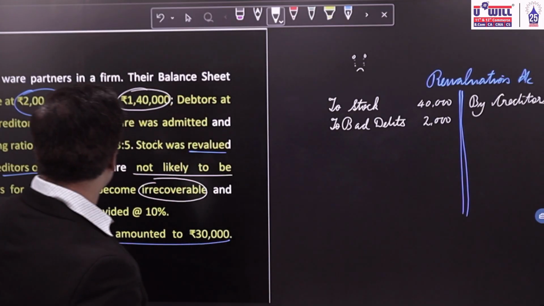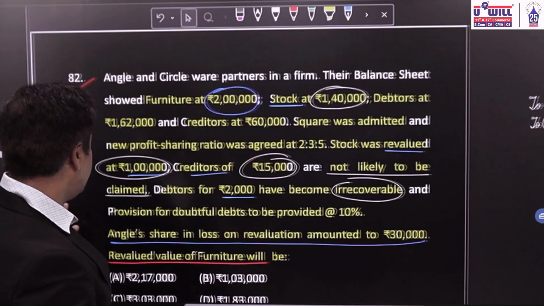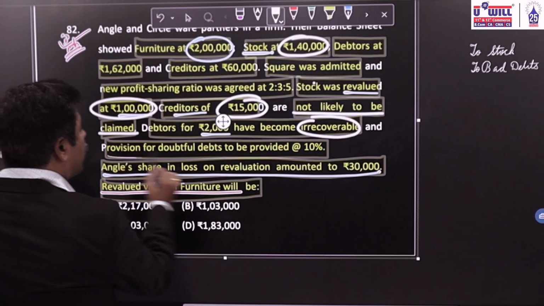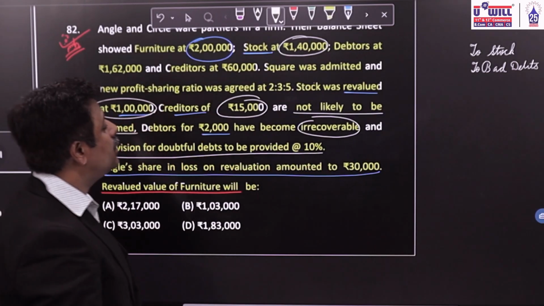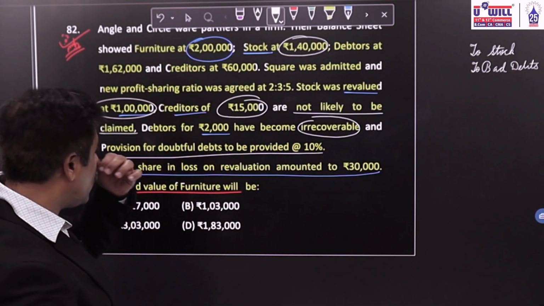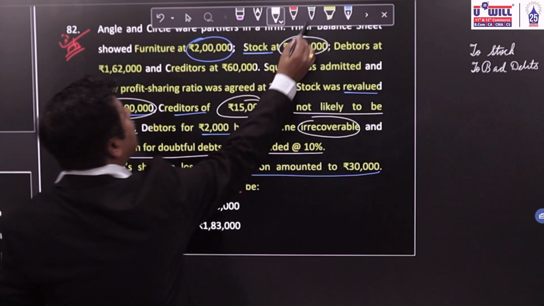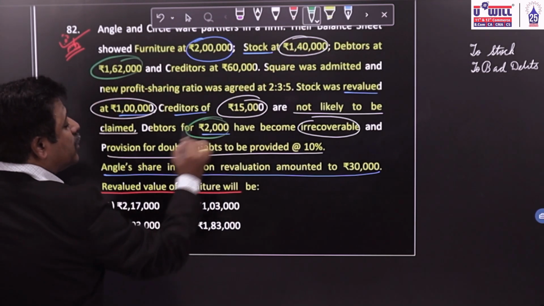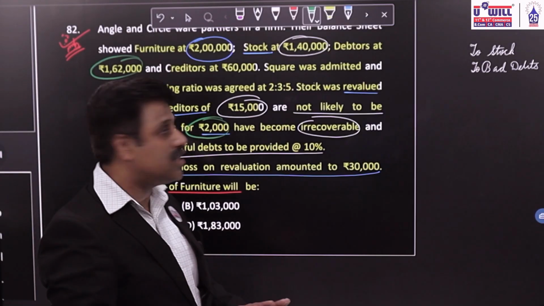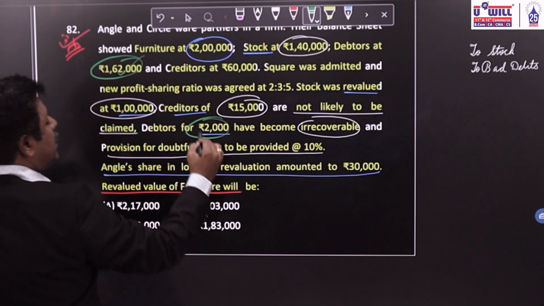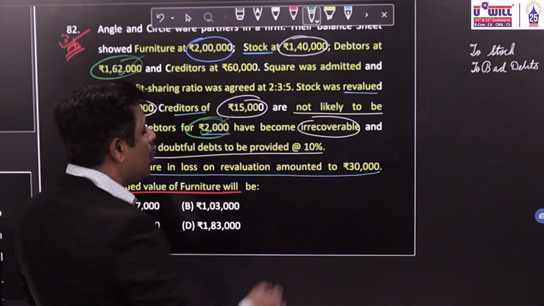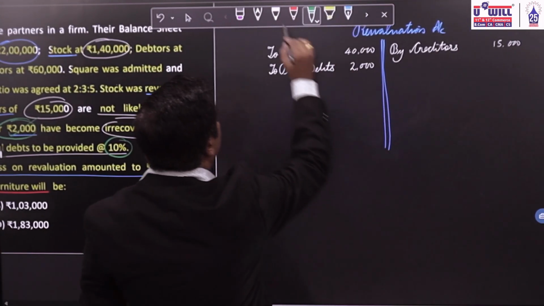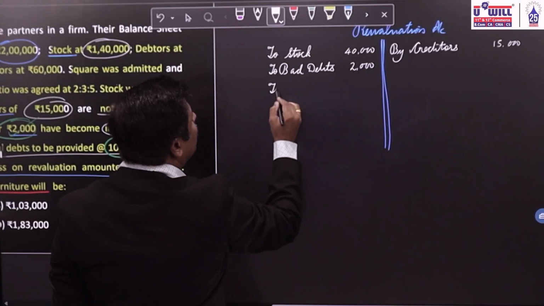Okay, bad debts will also come on the debit side. Then provision for doubtful debts to be provided at 10%. Now on what amount will be provided 10%? Here you all can see debtors are 1,62,000 minus bad debts 2,000. So the remaining balance of debtors will be 1,60,000. On that we have to provide 10% bad debt reserve. So what is the amount of bad debt reserve or provision for doubtful debts?